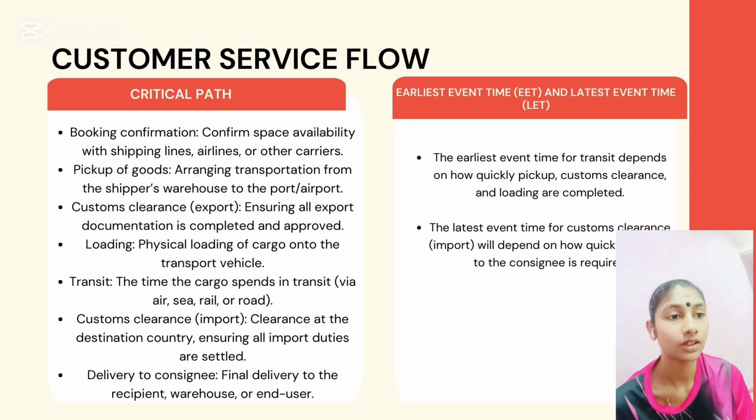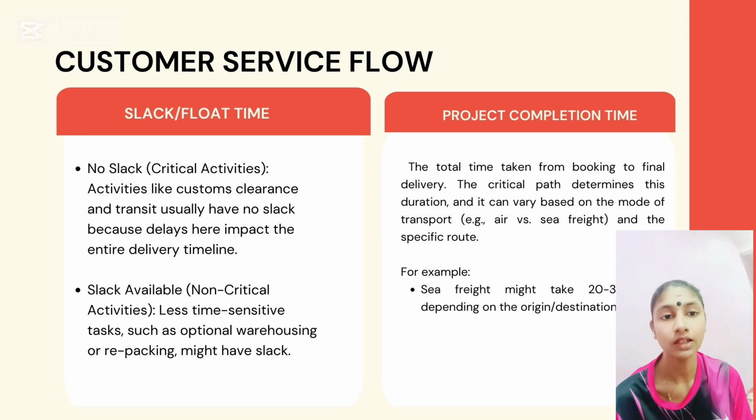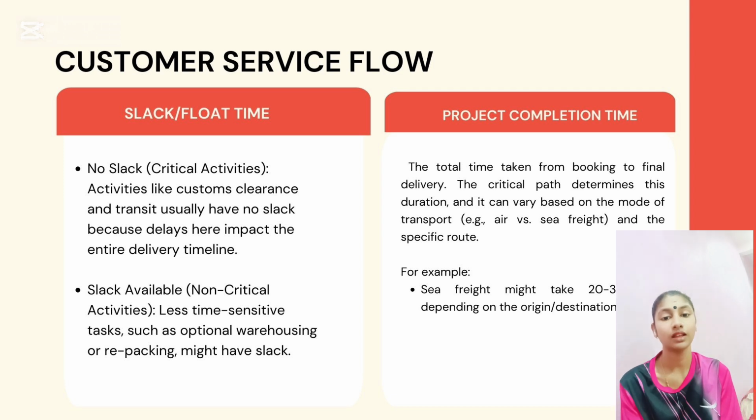Okay, and then we have earliest event time and the latest event time. The earliest event time for the transit department depends on how quickly pickup, customs clearance, and loading are completed. And then the latest event time for customs clearance import will depend on how quick delivery to the consignee is required. Okay, and then we have slack or float time, that is no slack, no critical activities. Activities like customs clearance and transit usually have no slack, so delays impact the entire delivery timeline.